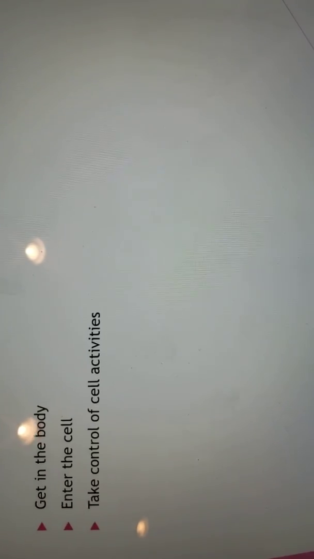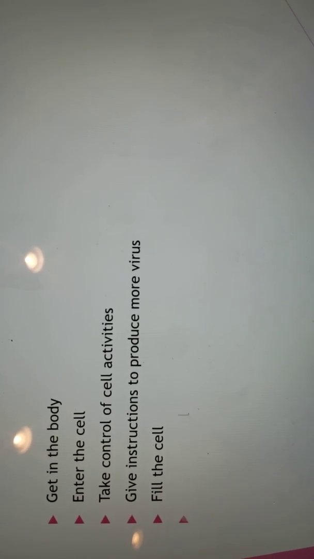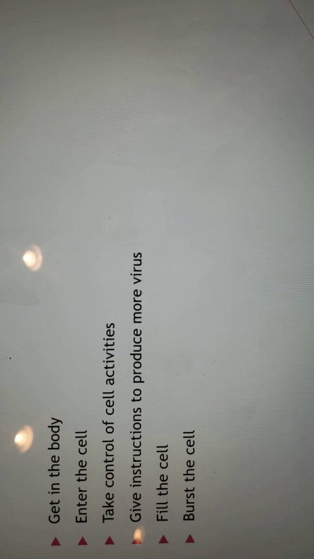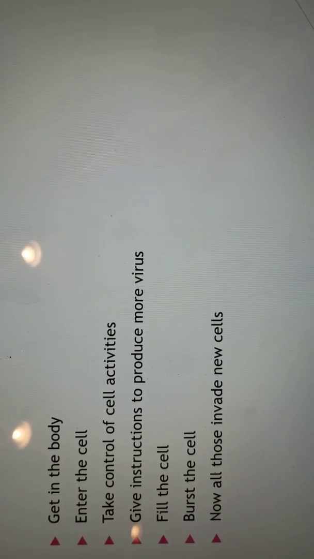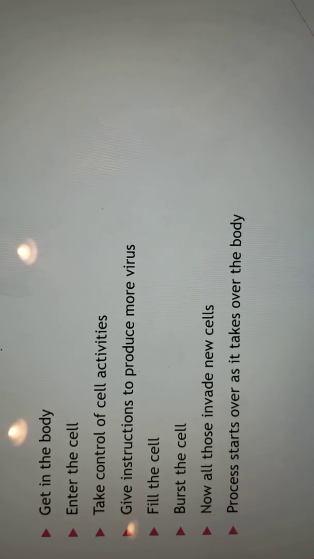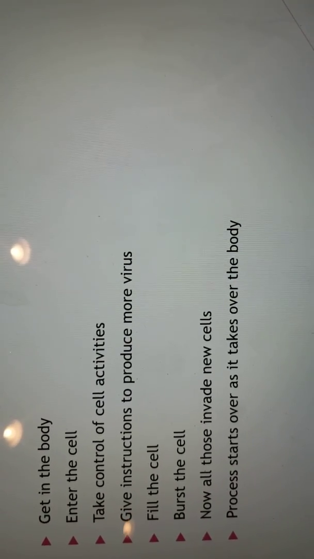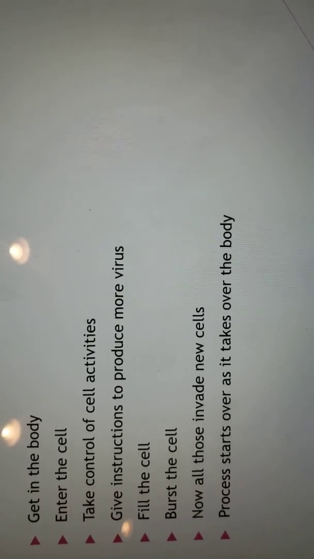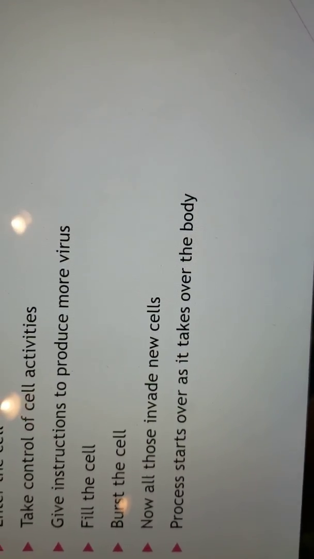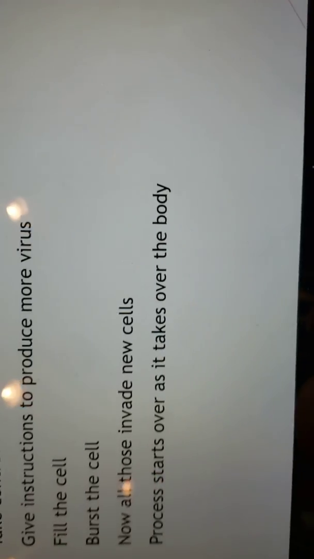They disguise themselves and they get into our cell. They pass through the cell membrane and they get in. They basically attach themselves to something that the cell wants. Then they take control of the cell activities by getting into the nucleus. They give instructions for that cell to produce more virus, and then they fill the cell with the virus until the cell can't hold anymore and it bursts open. And now all those new viruses invade other cells, and the process starts over as it starts to take over all the cells in the body, and the virus now takes over. And doctors have to try to figure out how to cure the virus.